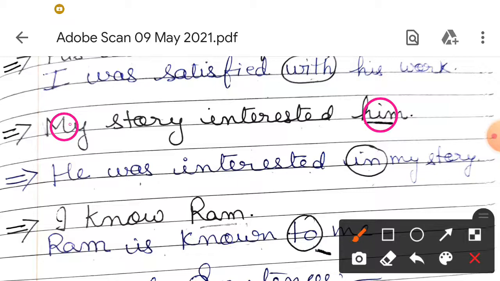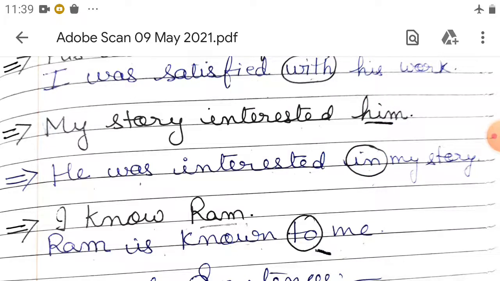Him will be changed into he. So: He was interested in my story. In this way we are changing.